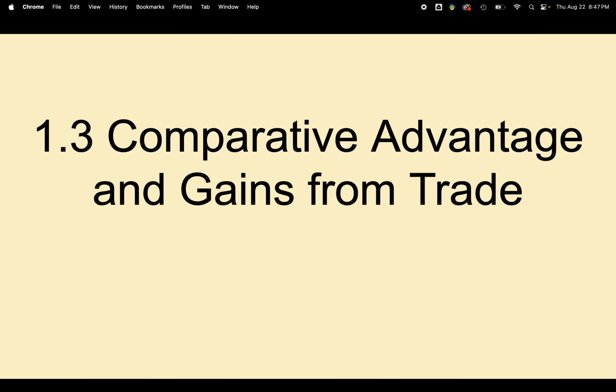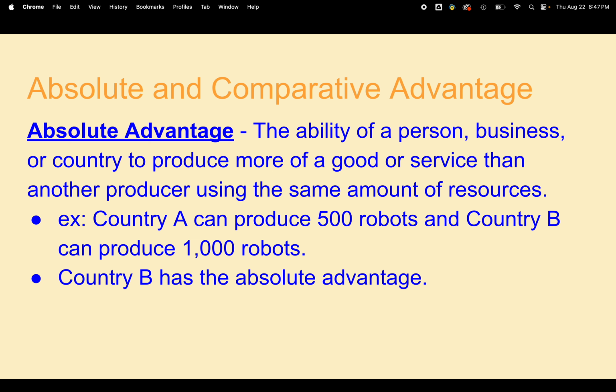Okay, topic 1.3 is about comparative advantage and gains from trade. So let's look at this first. Absolute advantage. That's when you can make more of a good or service than your competitor, somebody you're competing against. It could be a person, a business, or a country, but it's when you can produce more than the competition or than another producer. So in the example I give here, country A can produce 500 robots, country B can produce 1,000 robots. Well, country B has an absolute advantage because they produce more robots than country A.